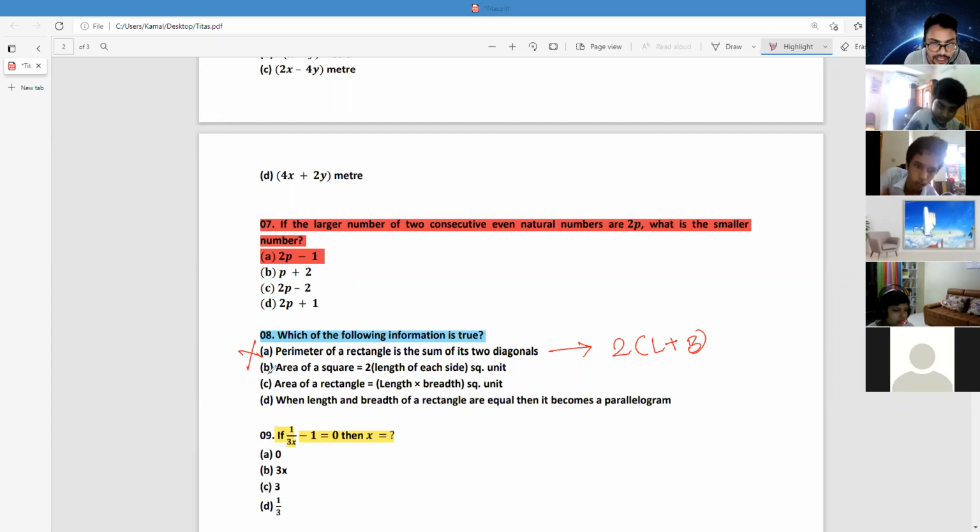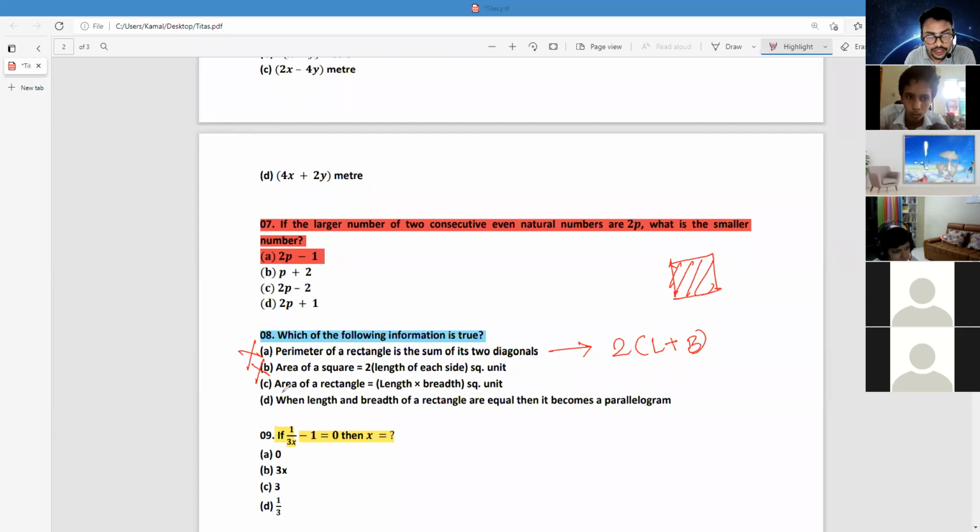So now option B. Area of a square is 2 times the length of each side. Is it true or false? False. What is the correct answer for B? The formula is side multiplied by side, length into length. This is a square. Now, the area of a rectangle: is this information true or false? True. So this is the true option.